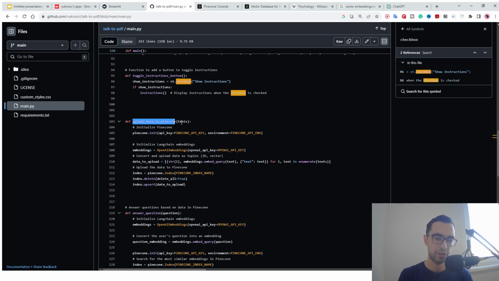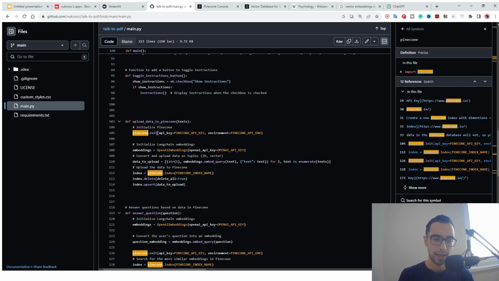First, we're going to initialize the Pinecone object with the API key in the environment. Then we are going to say embeddings is equal to OpenAI embeddings, and we're going to pass in the API key. And then we are going to say data to upload. Now we need to convert each of these text chunks into a tuple of ID and vector embedding.